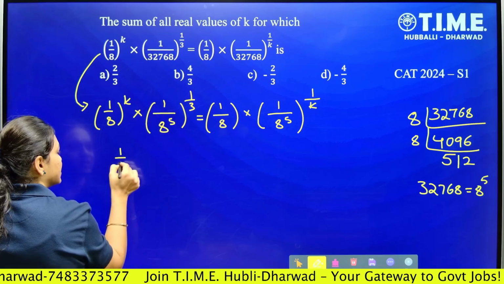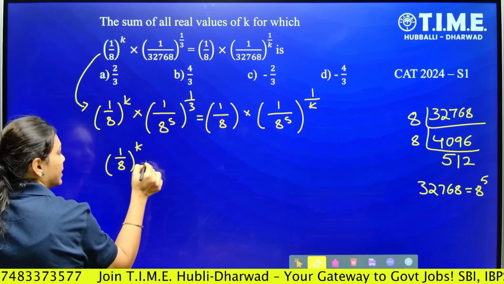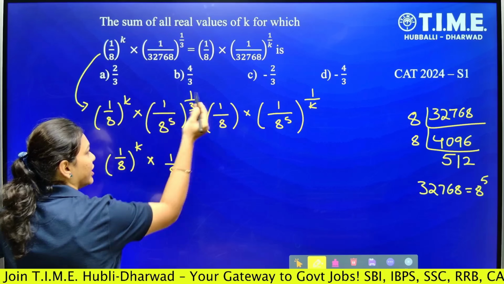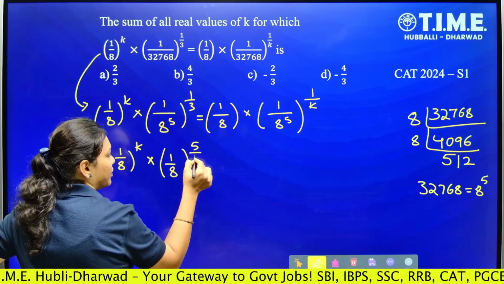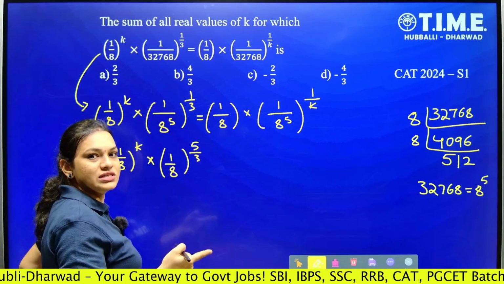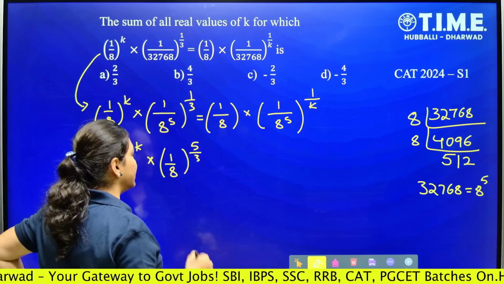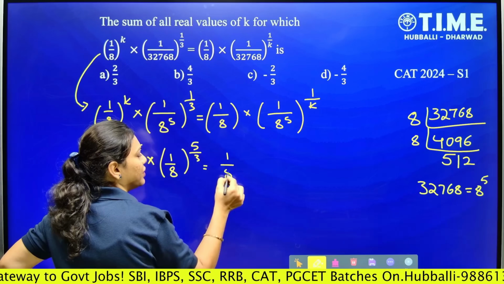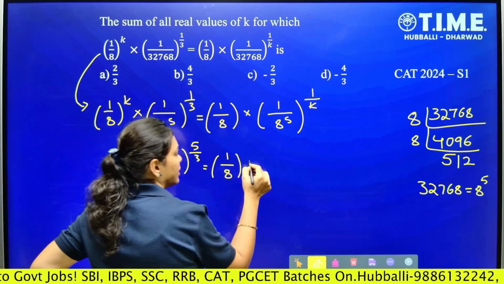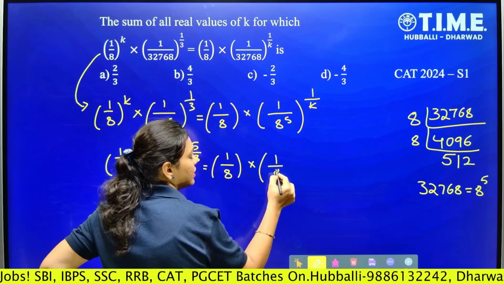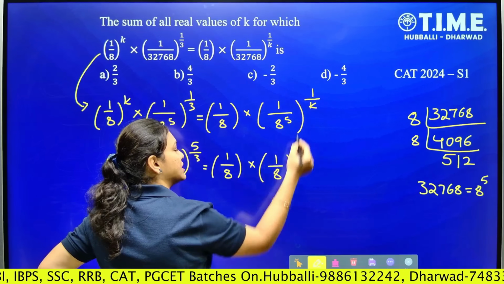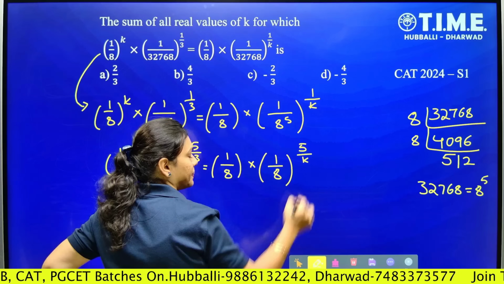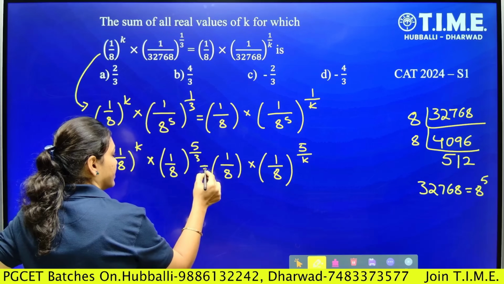Let's shift this side first. 1 upon 8 whole power k into 1 upon 8 with the power 5 into 1 by 3 as 5 upon 3, because 1 power something is 1 itself, right? Let's keep it as it is. And here it is 1 upon 8 into 1 upon 8, again this power 5 gets multiplied with 1 by k, which is 5 upon k.